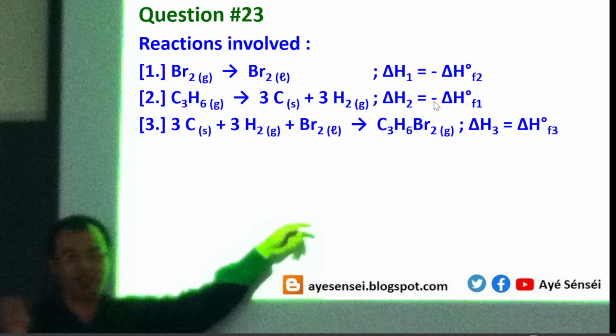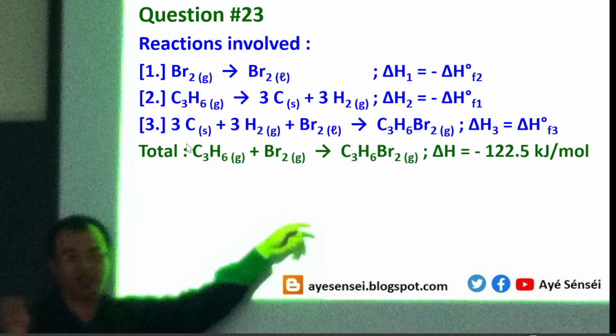In this case, the value will be the negative of the enthalpy of formation. So the total reaction of these three reactions will be like this, and the result delta H is minus 122.5.